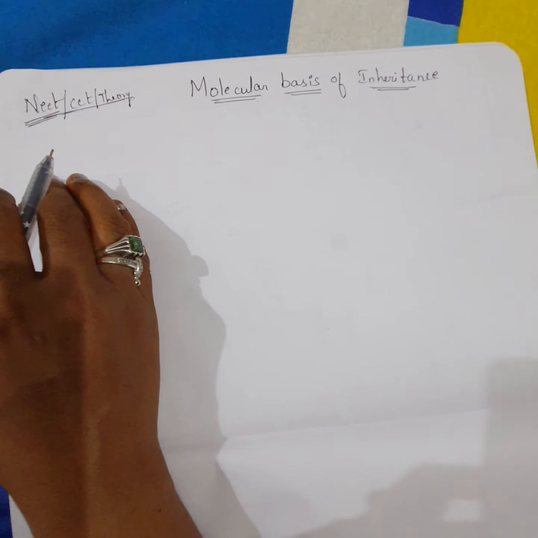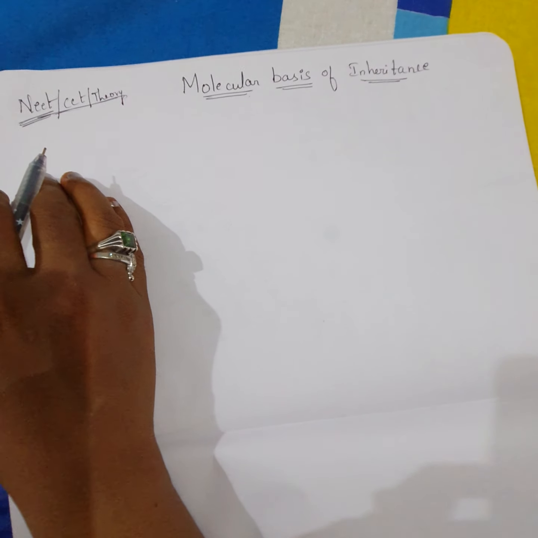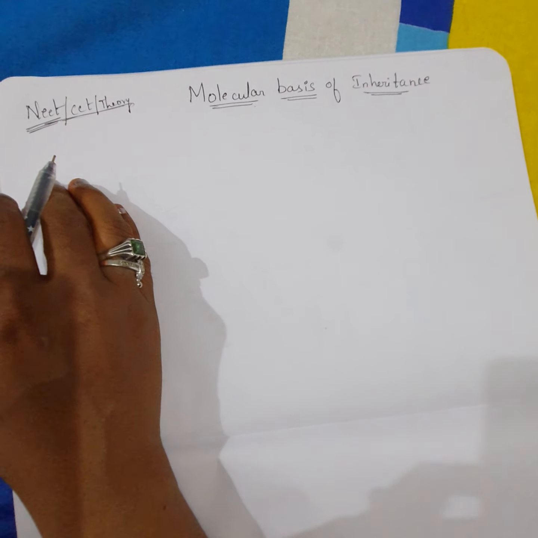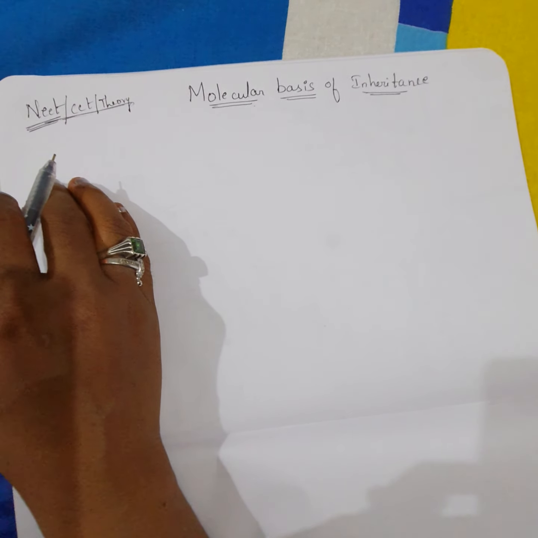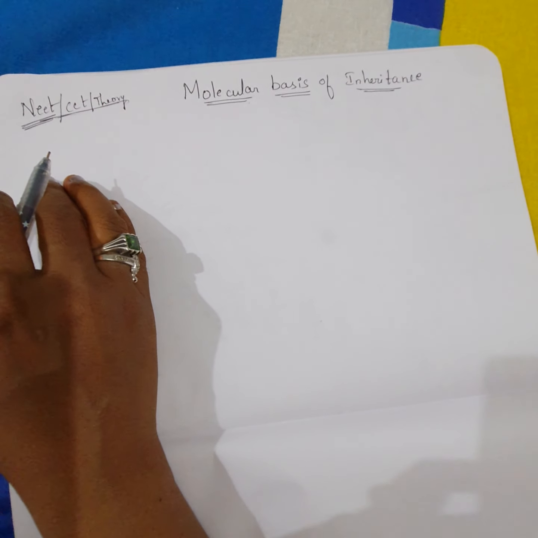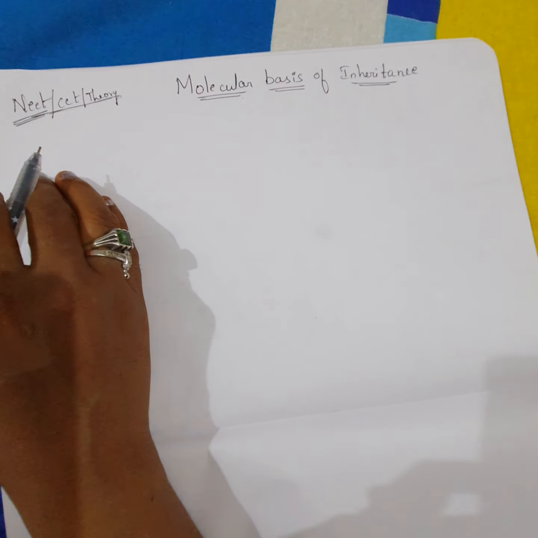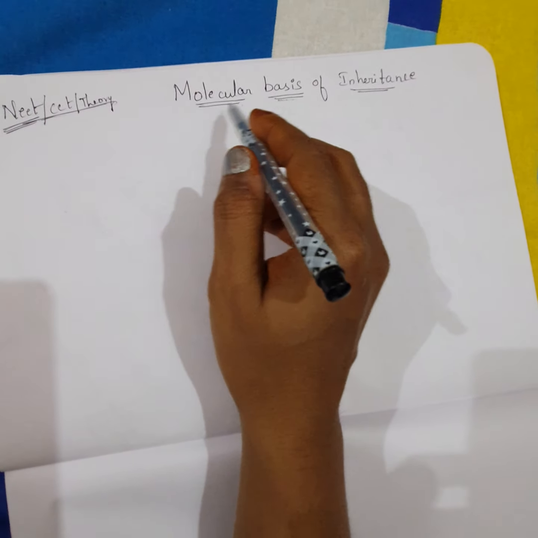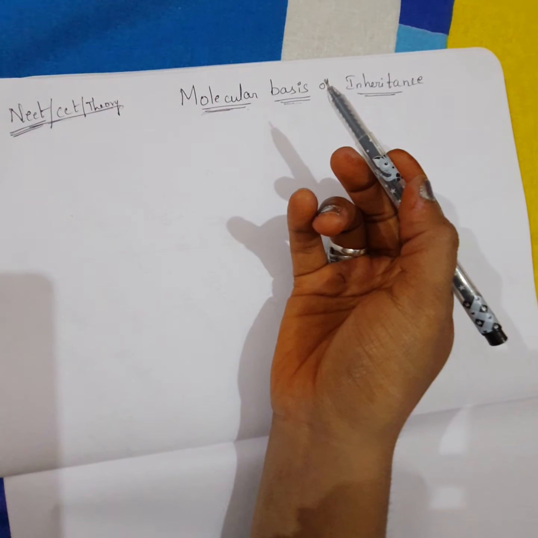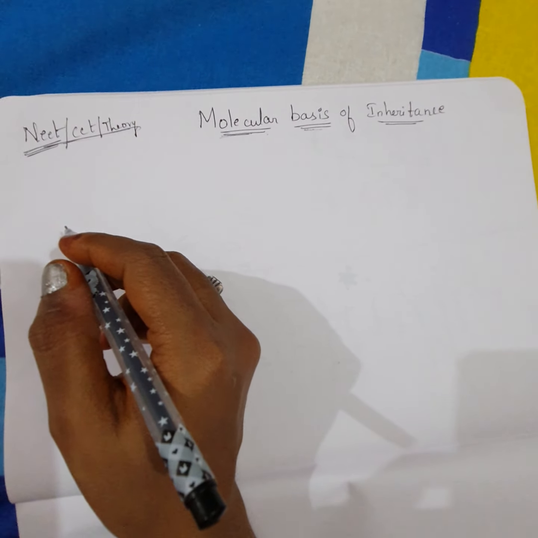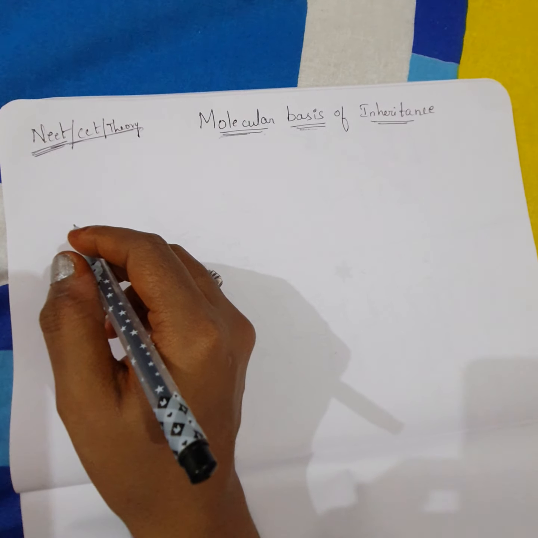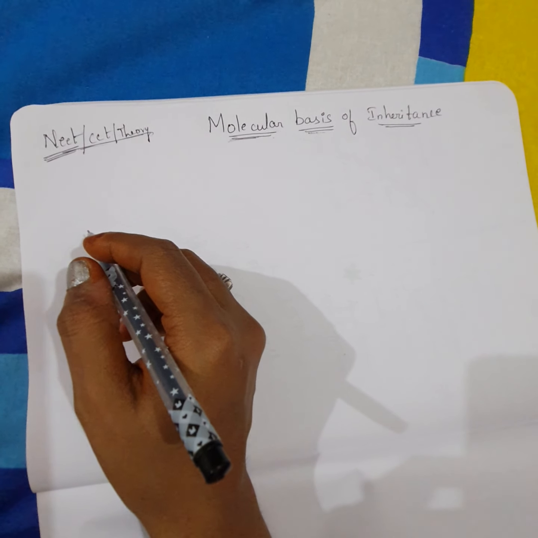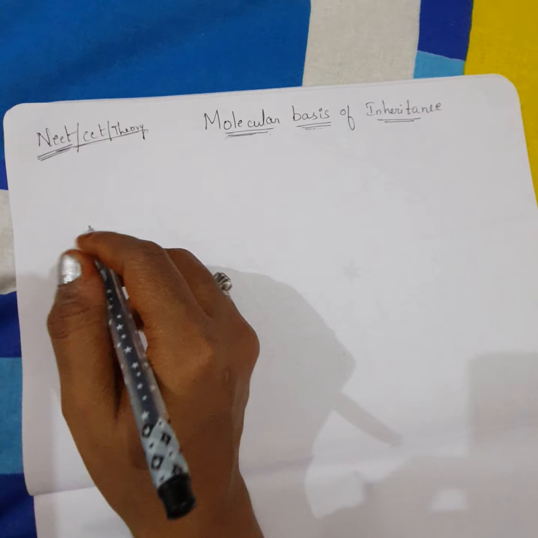Let's start with the molecular basis of inheritance. First of all, what is meant by inheritance? Inheritance is a process where genetic information is transferred from parents to their offspring. And what forms the basis for inheritance? Molecules. Molecules means what? Every living organism, and also non-living things, are made up of atoms, which together form molecules.